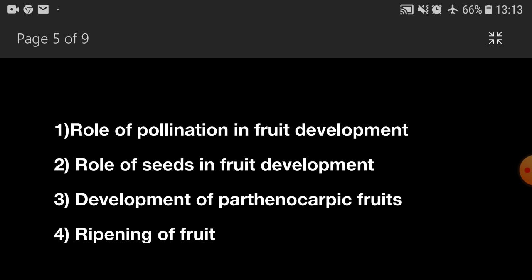Some of the common examples of natural parthenocarpy are fruits formed as a result of ovary development without pollination, for example, citrus, banana, pineapple, etc. Or the fruits formed as a result of stimulation by pollination but without fertilization, for example, certain orchids.